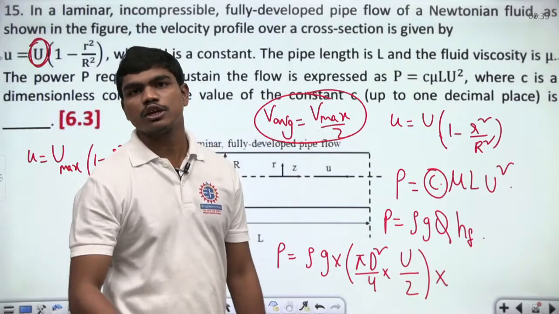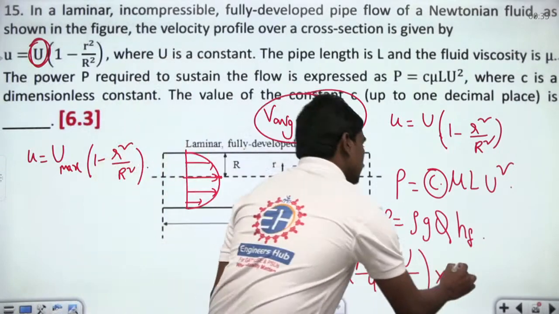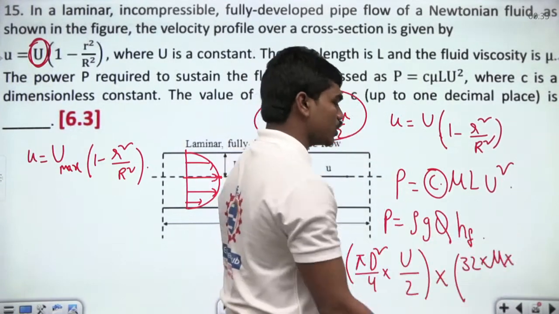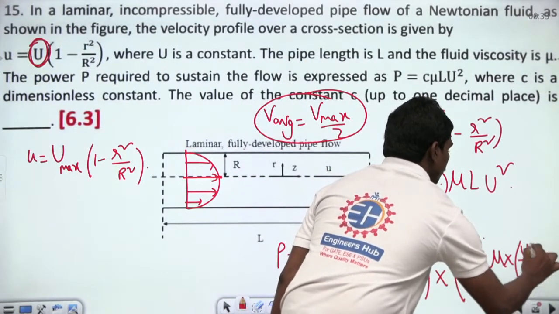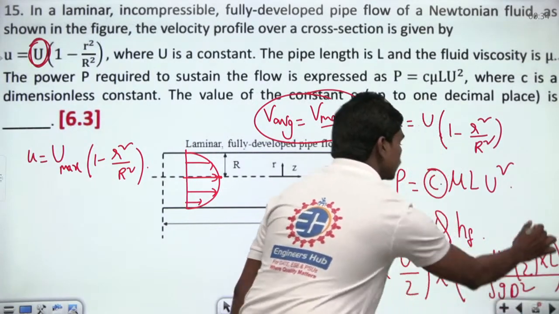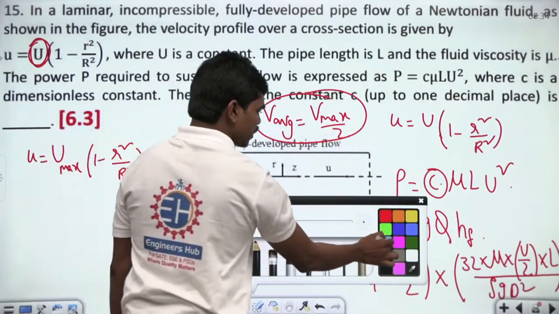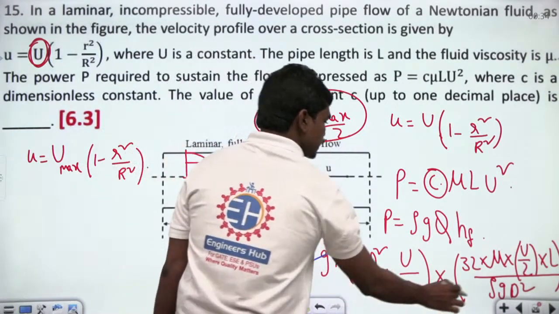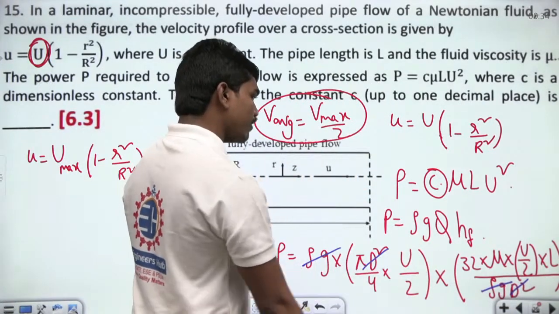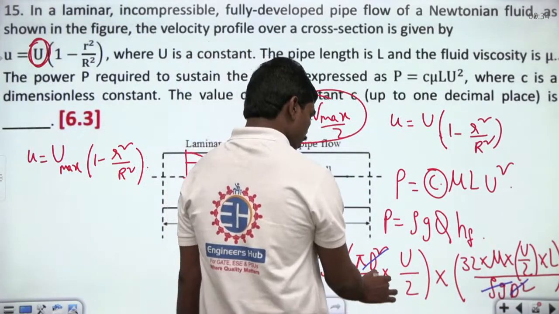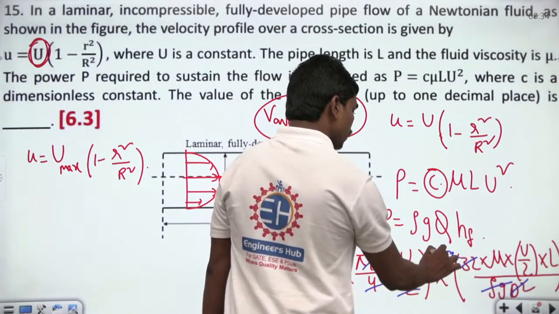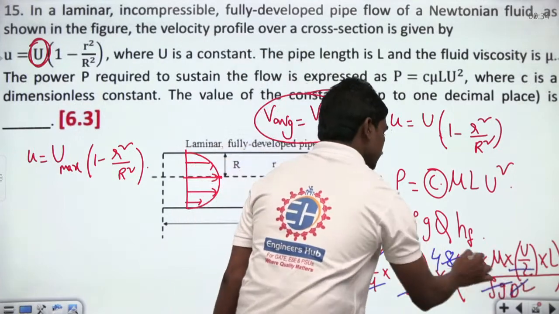Now what about hf? 32 mu v L by rho g d square we can write. So 32 mu, again v is nothing but average velocity, so u by 2 L by rho g d square. This is what we can write. So let us cancel the simple common terms in the numerators and denominators. Rho g gets cancelled. This d square gets cancelled, and still we have a few things to cancel here. We got this 4 which gets cancelled 8 times, and this 2 cancels this 4 times, and of course this 2 cancels this 1 more 2 times.